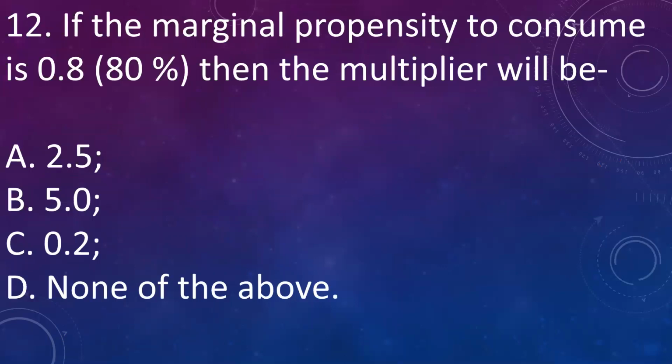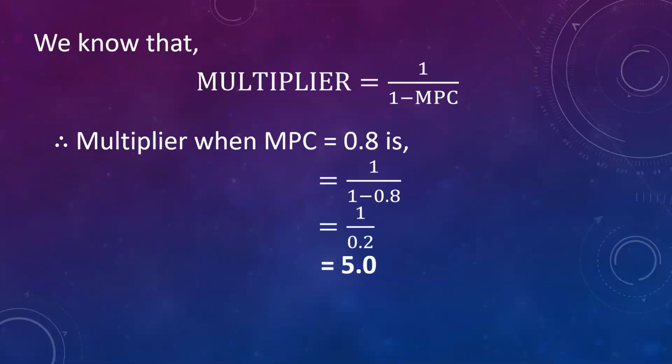And next question is, if marginal propensity to consume is 0.8, then the multiplier will be A, 2.5, B, 5.0, C, 0.2, D, none of the above. Answer is B, 5.0. Let me explain you this. We know that multiplier is equal to 1 upon 1 minus MPC. In given problem, MPC is equal to 0.8. Therefore, multiplier will be 1 upon 1 minus 0.8. That is equal to 5.0. So, when MPC is equal to 0.8, multiplier will be 5.0.